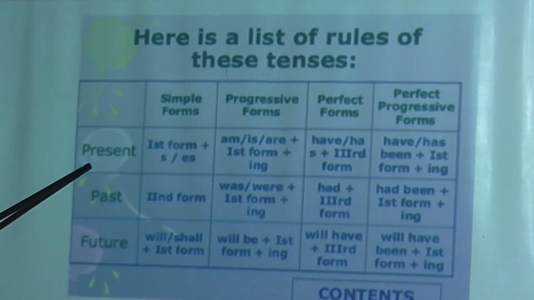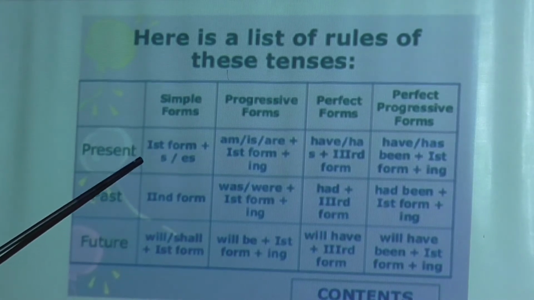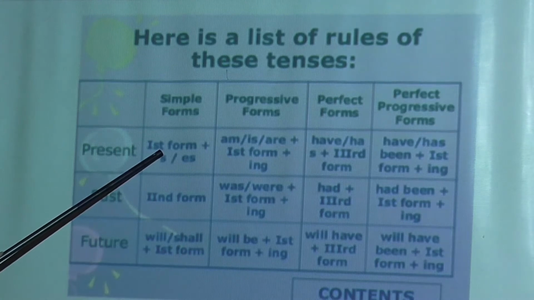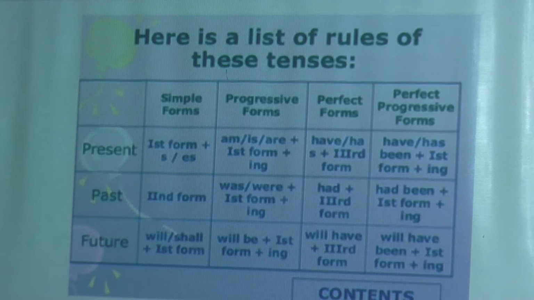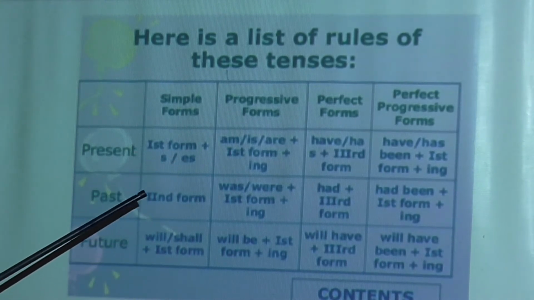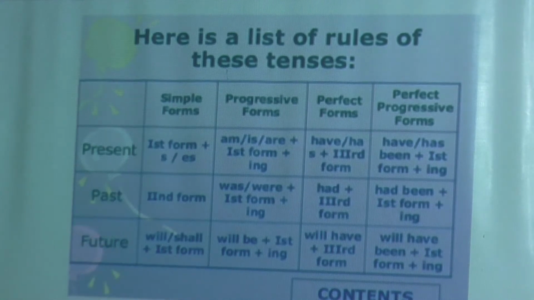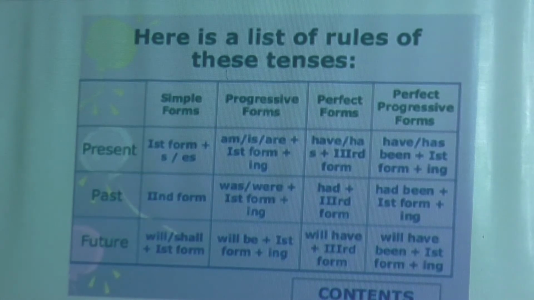Now first comes the present form. Simple present, what is the form? First of all you have to write the subject of the sentence. Then you have to write the first form, the verb form. After the verb, if it is singular, you have to write s, and then you have to write the object. So this is the rule of the present format. Next comes the past format.